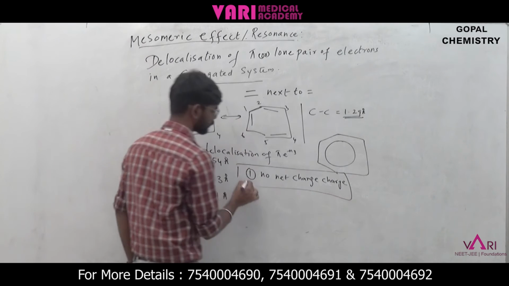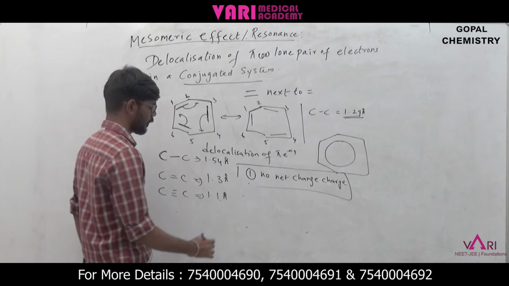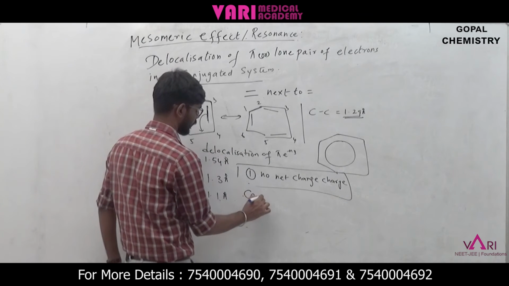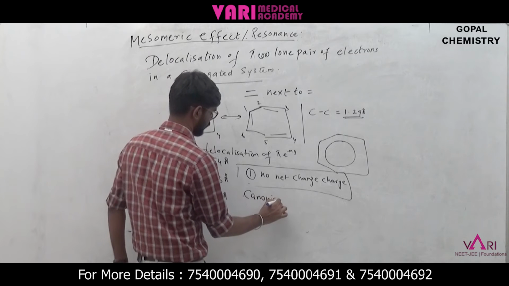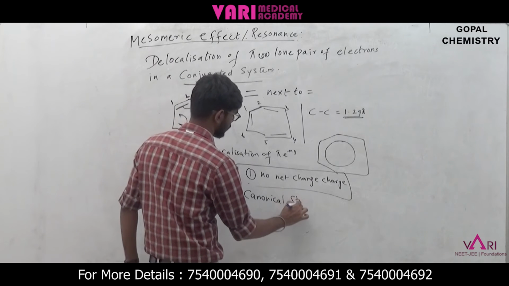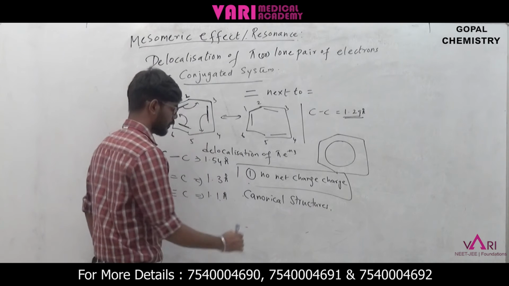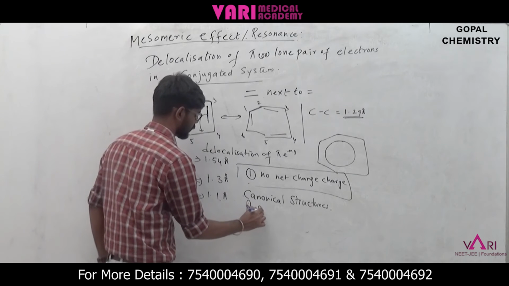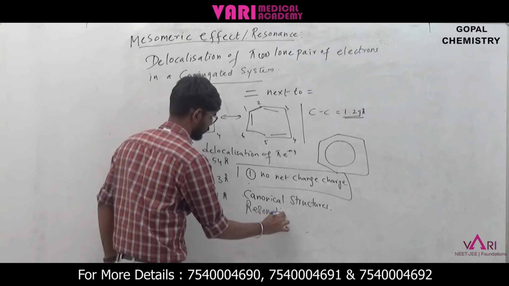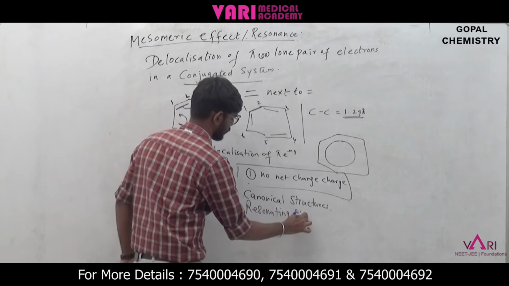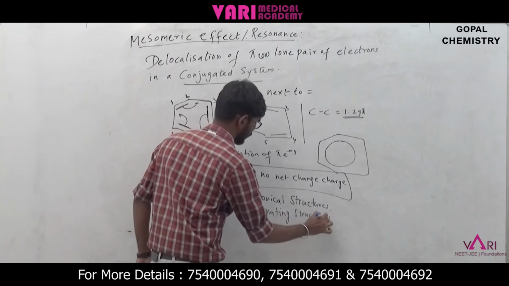We have in this canonical structures and resonating structures are the same.